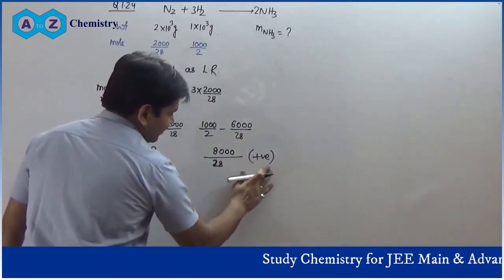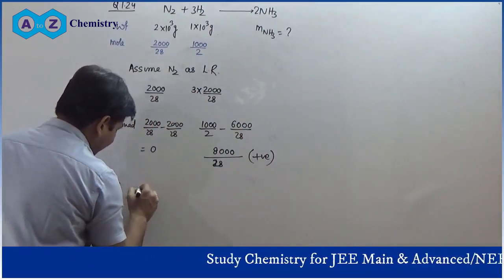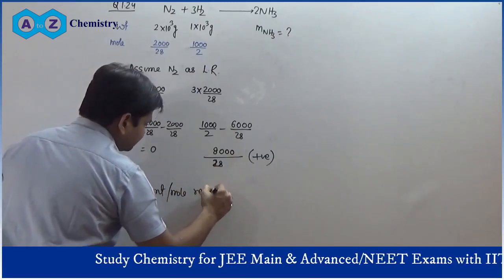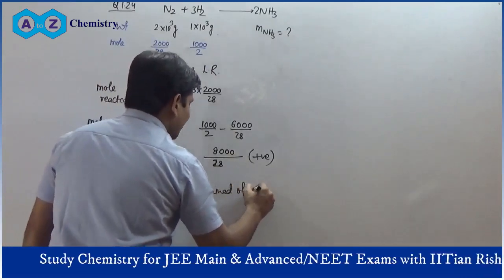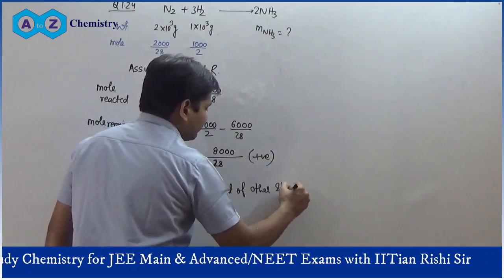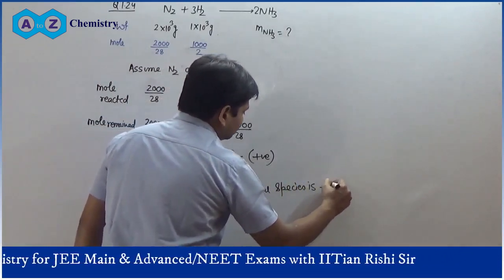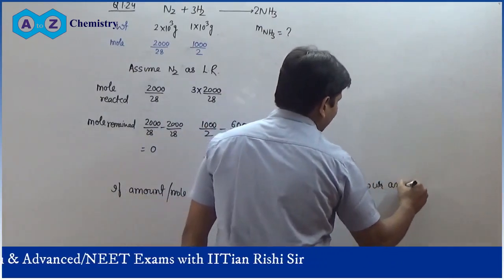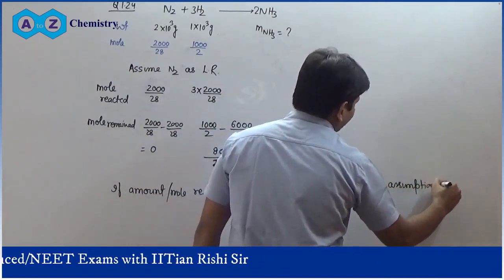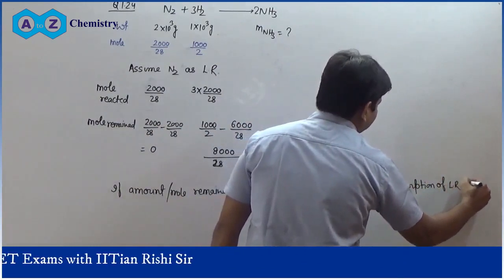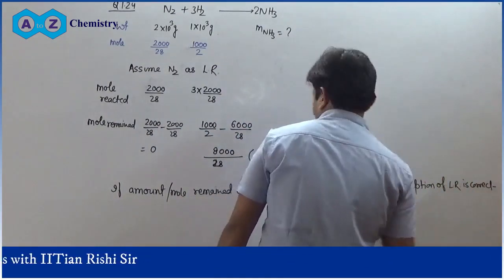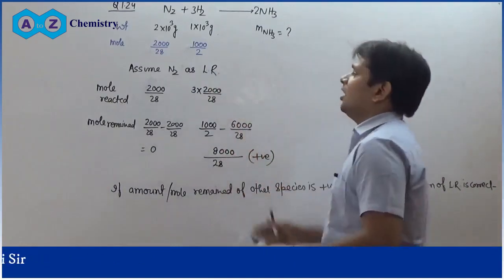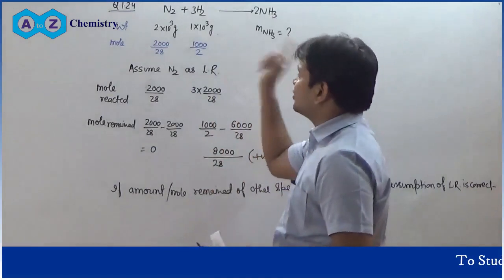If the amount or mole remained of the other species is positive, then our assumption of limiting reagent is correct. And if it is coming negative, then our assumption of limiting reagent is incorrect. N2 will not be the limiting reagent, so H2 will be the limiting reagent.